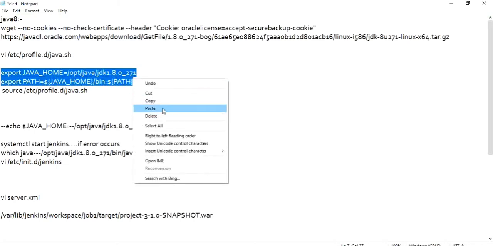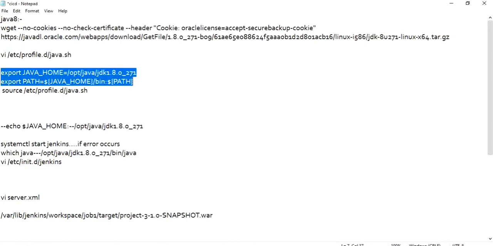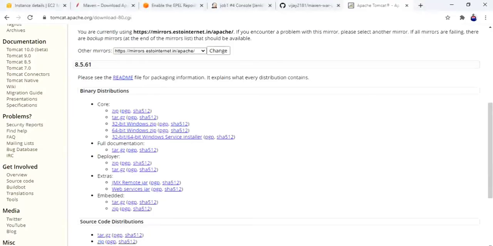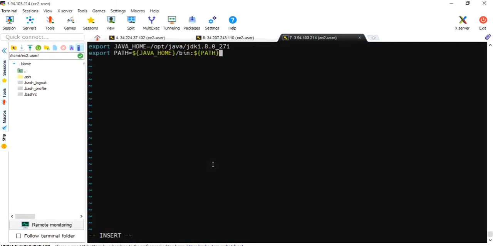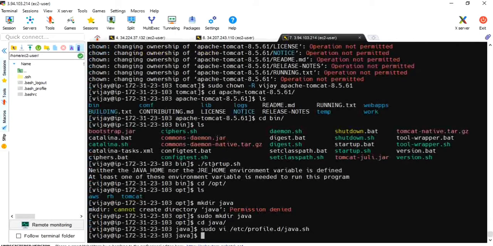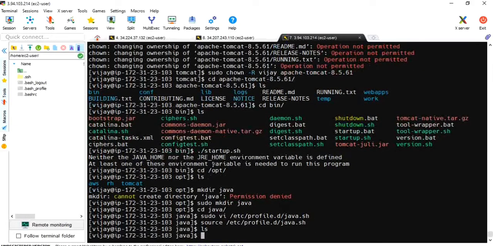So server 1, copy, paste. Okay, escape, shift colon, wq. Now let me give permission and source /etc/profile.d/java.sh. Okay, permission has been granted.